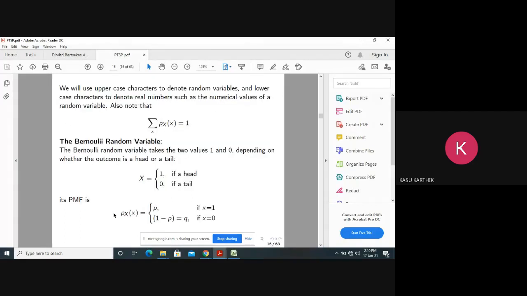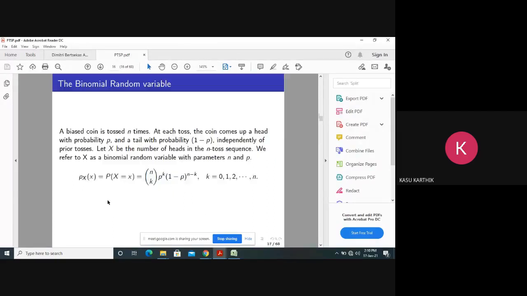Now, this is a Bernoulli random variable. We use this if the outcome has only two choices. Take just tossing a coin. The outcome can be either head or tail. Whenever the outcome takes only two values, that is 1 and 0, we may go for this Bernoulli random variable.